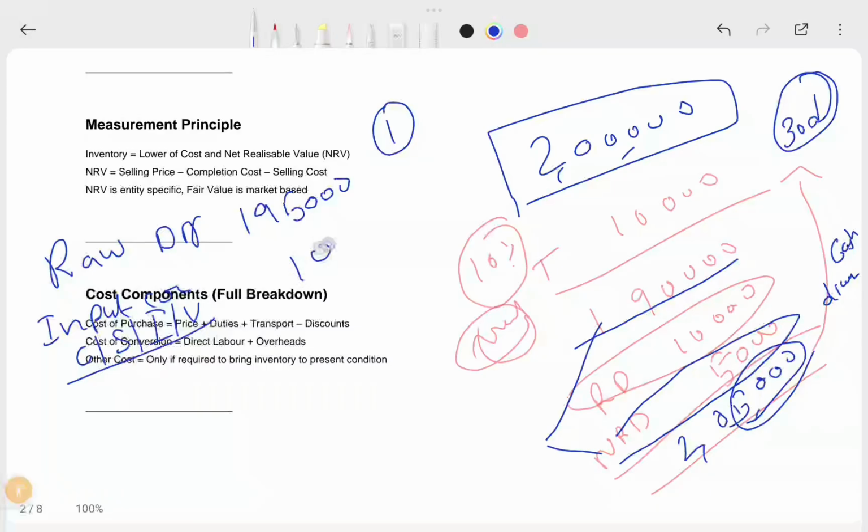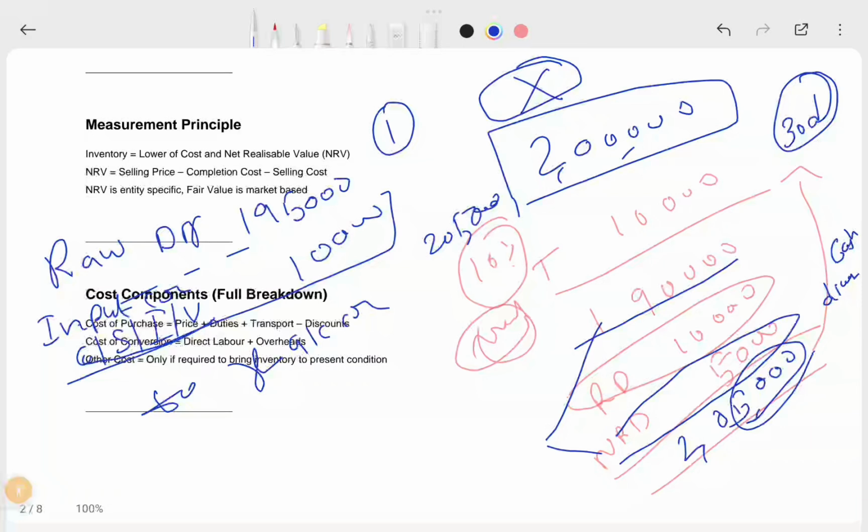This is refundable duty 10,000. To whom we need to pay this? Suppose our vendor who is supplying these products, customer X account, credit 2 lakhs 5,000. This is how you account. That is why this you cannot add in the cost of inventory. So your raw material cost is 1,90,000, you need to pay 2 lakhs 5,000 to him, and there is a 30 days clause here. If you pay within 30 days, you can get the discount of this 5,000 also, as per his agreement.